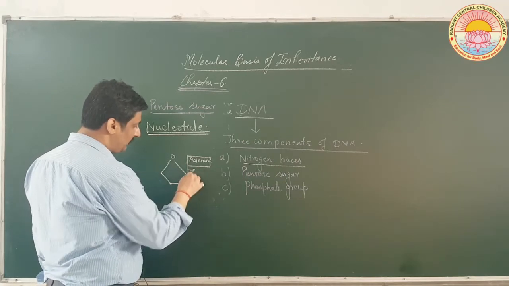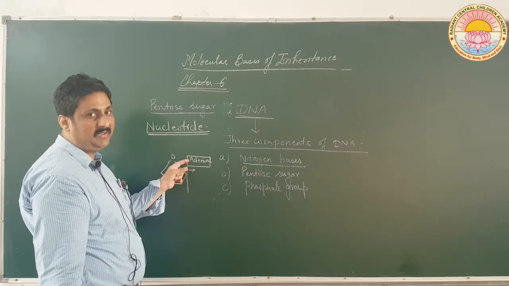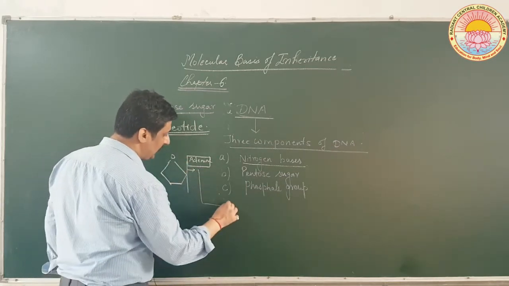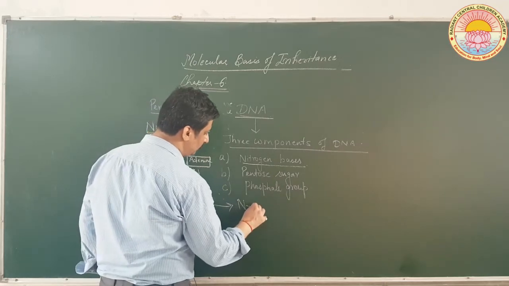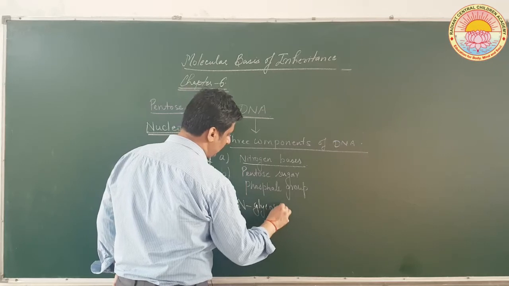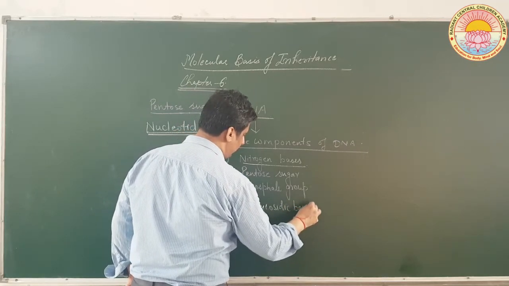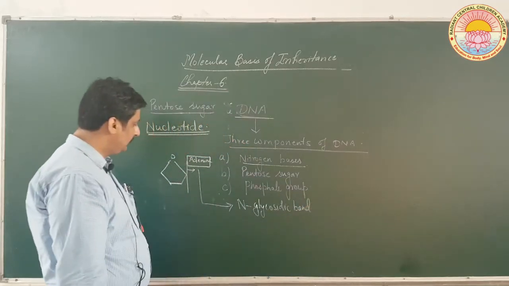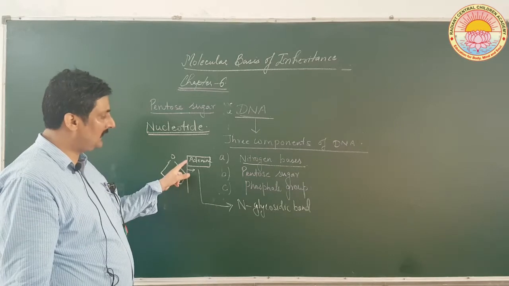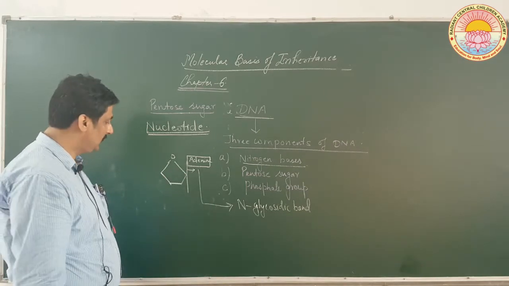This bond which connects the pentose sugar with the adenine nitrogen base is called the N-glycosidic bond. The N-glycosidic bond is present between the C1 carbon atom and the adenine group.